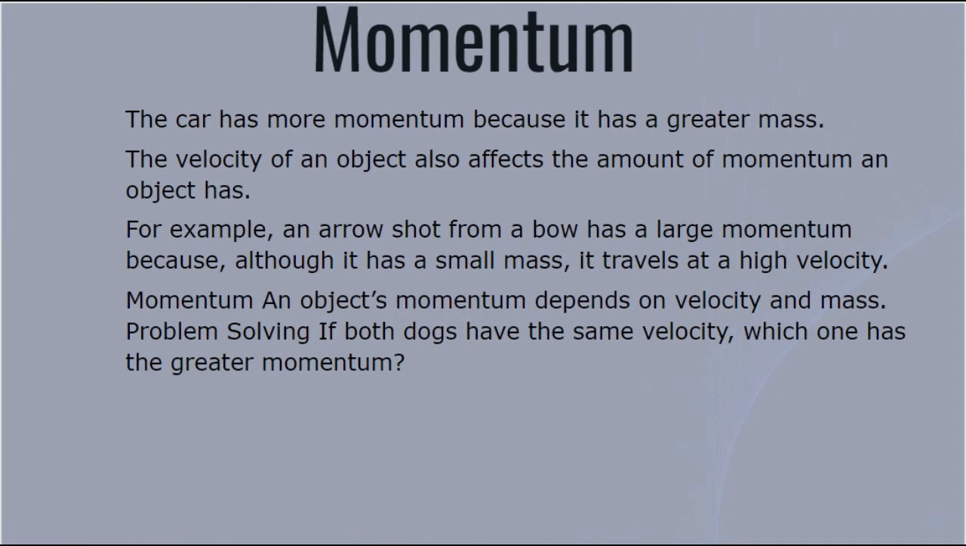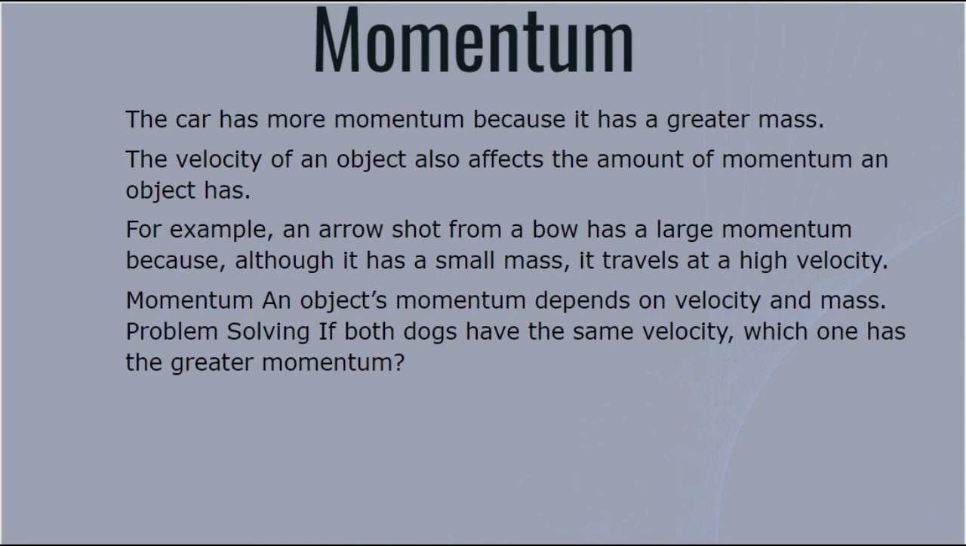The velocity of an object also affects the amount of momentum an object has. For example, an arrow shot from a bow has a large momentum because although it has a small mass, it travels at a high velocity. Momentum depends on velocity and mass.